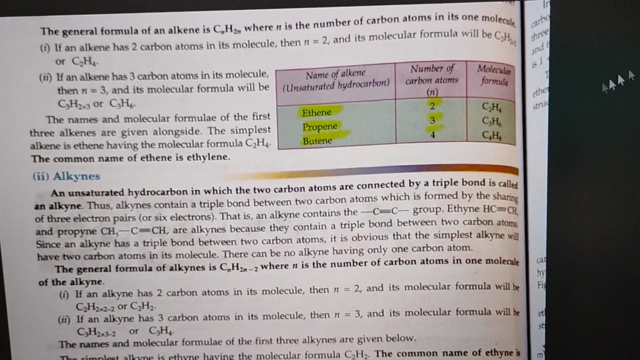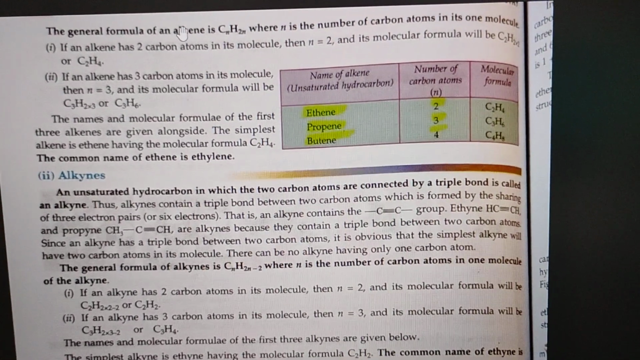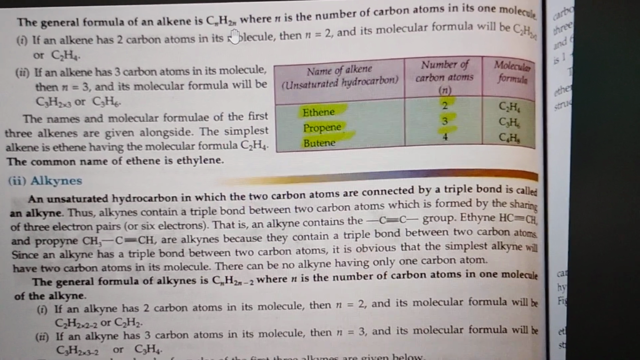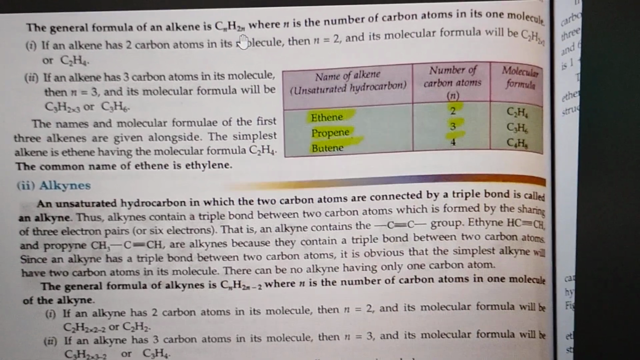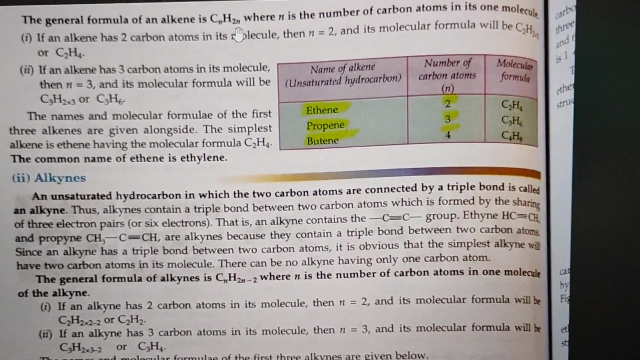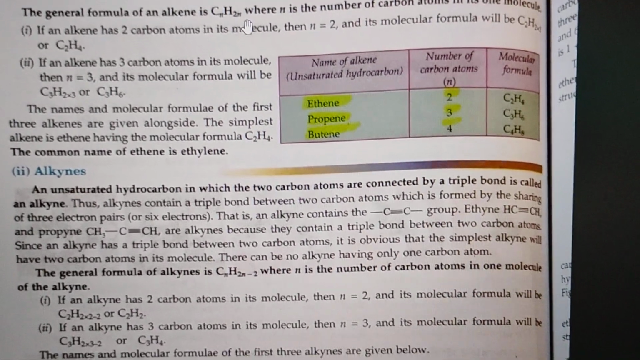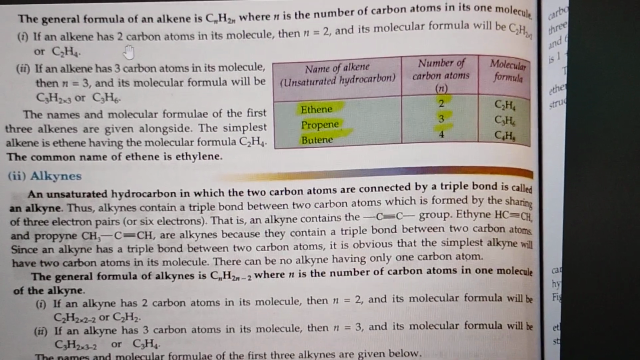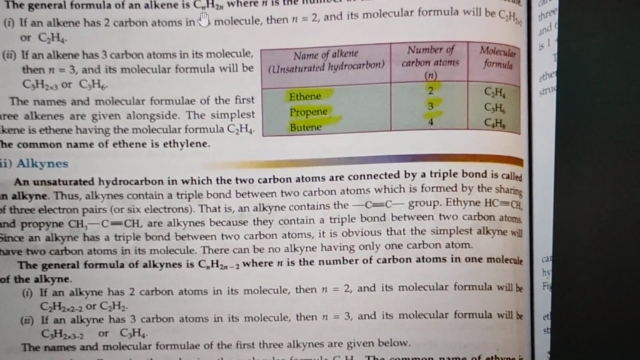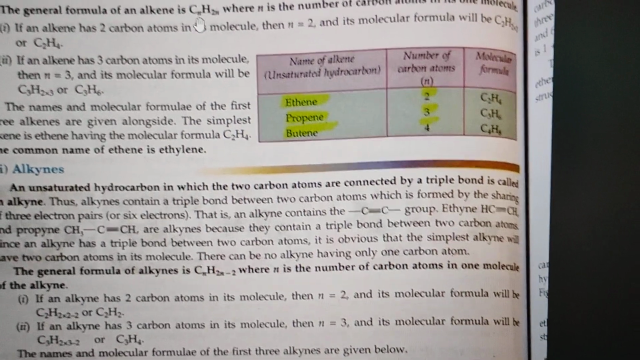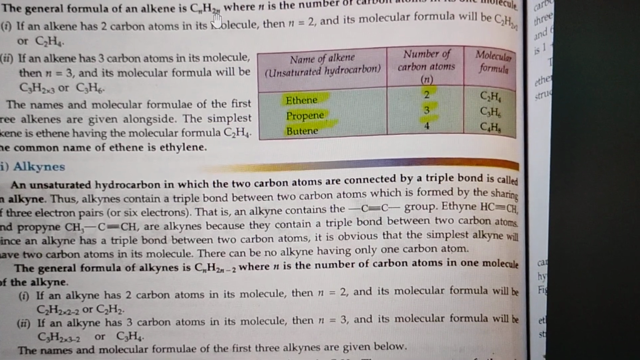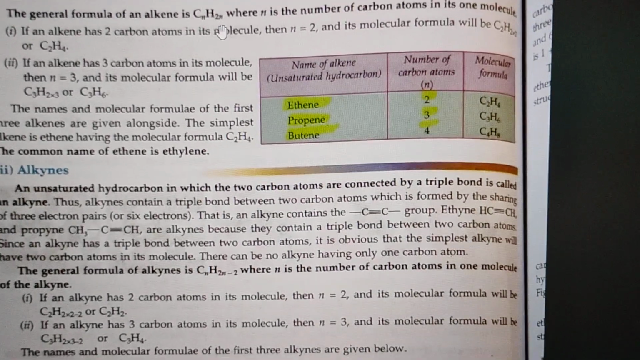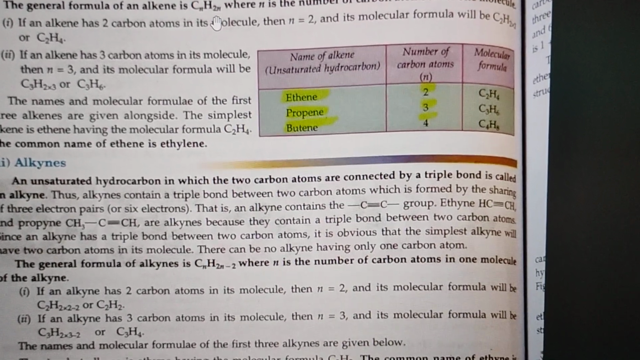So students, now talking about the general formula for alkene. You have to use CnH2n. Remember students, for alkane you had to use CnH2n+2. For alkene, CnH2n. You can put the formula like this: if an alkene has 2 carbon atoms, then in place of n you have to put 2, and in place of 2n you have to put 2 into 2. So C2H, 2 into 2 is 4. So C2H4.